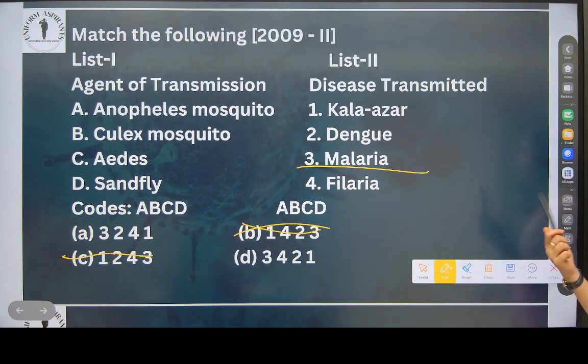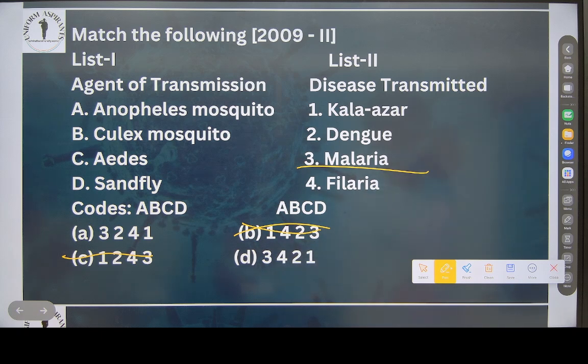Sandfly. Okay, we know that Culex mosquito also. Sandfly carries what? Tell fast. Let me check your comments first. Good, Uday. You are giving good answers. Sandfly carries what?